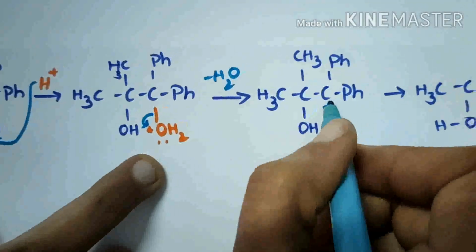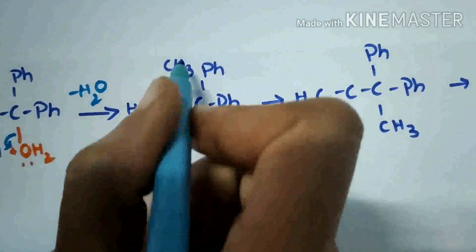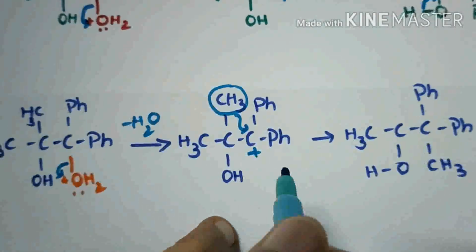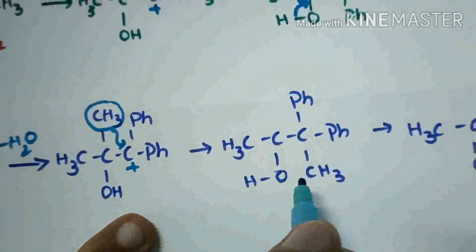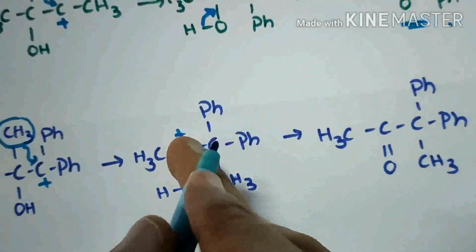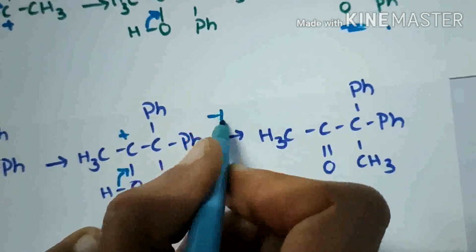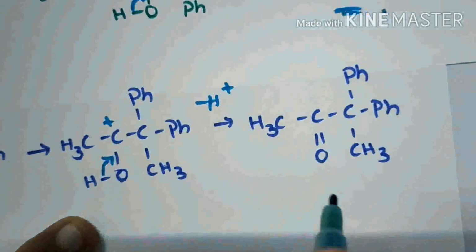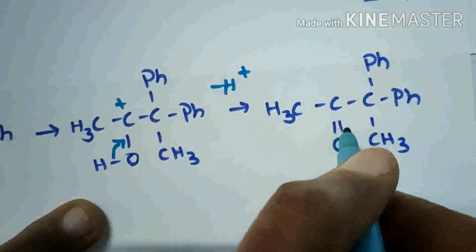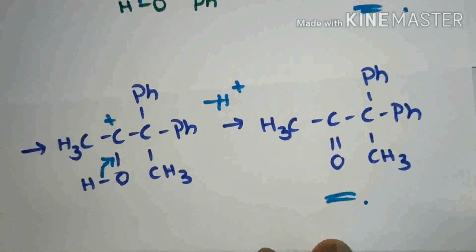Then here a stable carbocation is formed, and among these two groups, one methyl group is migrated towards this carbocation, and then a positive charge will be formed. To compensate this positive charge, this bond will break and a proton is released, and then by breaking this bond, a double bond is formed, and this ketone is the final product.